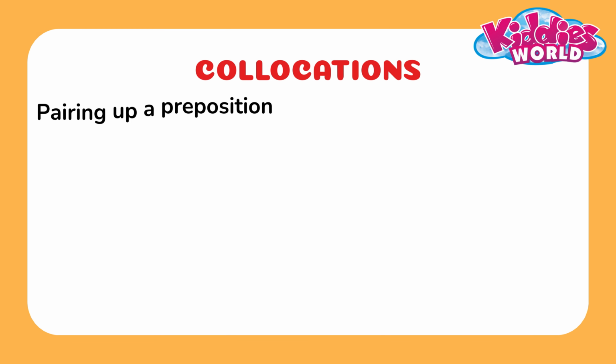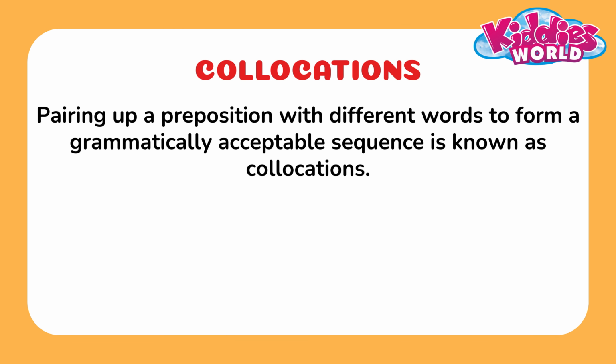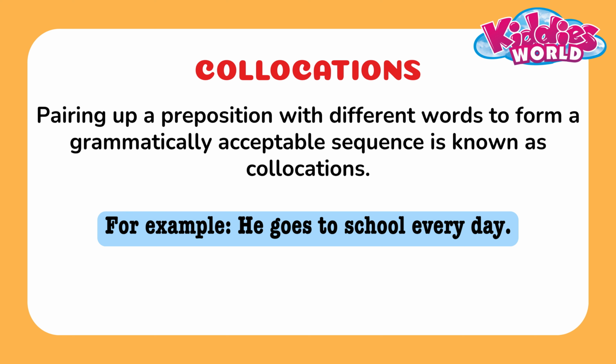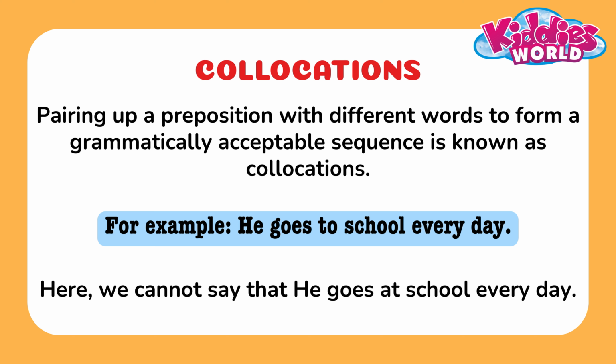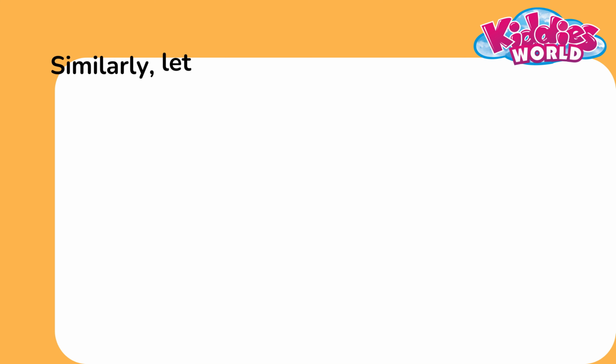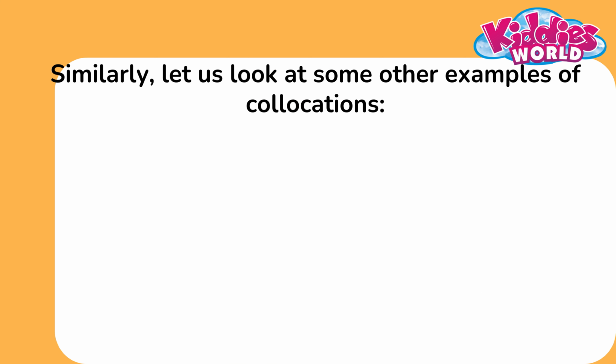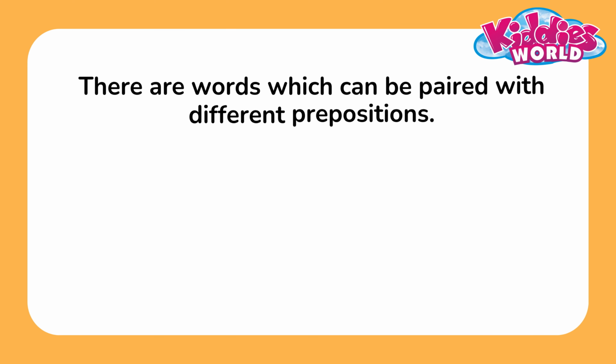Collocations. Pairing up a preposition with different words to form a grammatically acceptable sequence is known as collocations. For example, he goes to school every day. Here we cannot say that he goes at school every day. Similarly, look at the table for more example. There are words which can be paired with different prepositions.